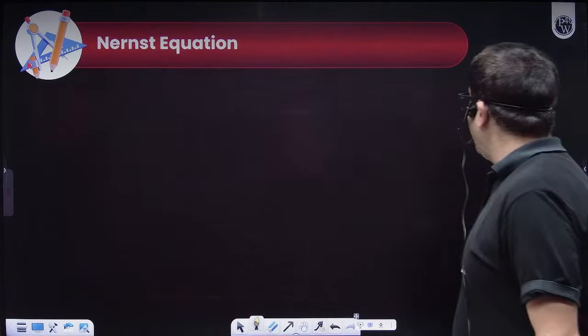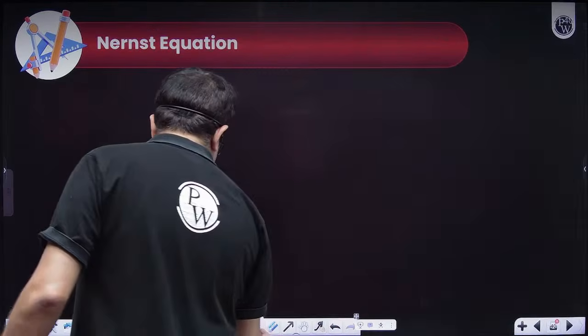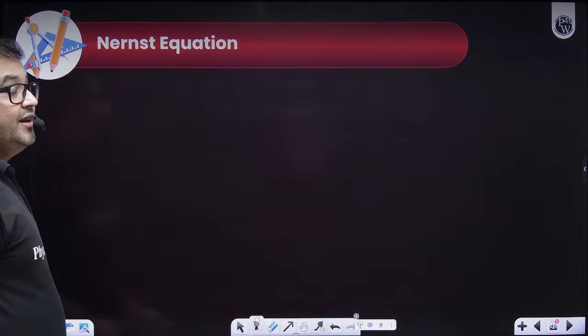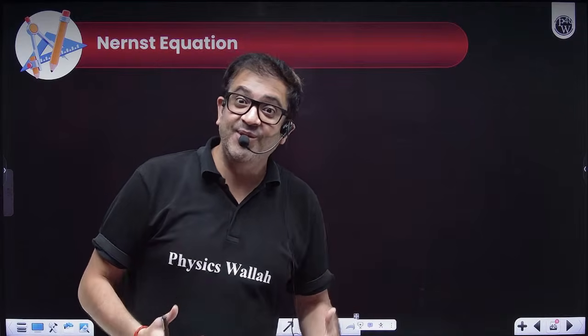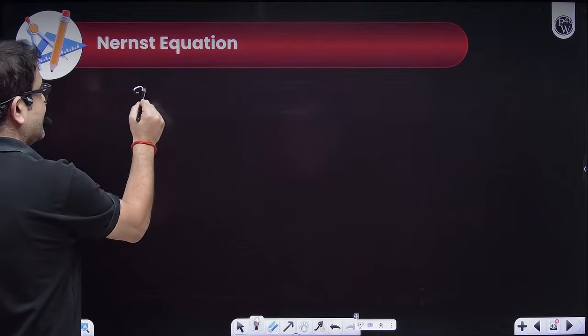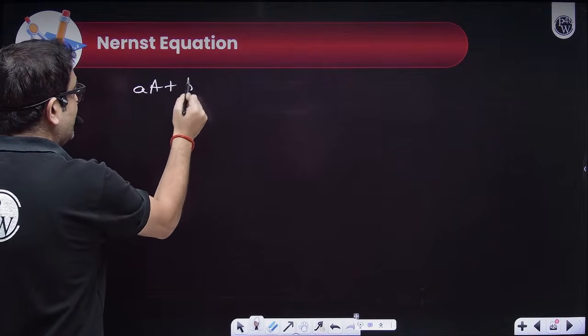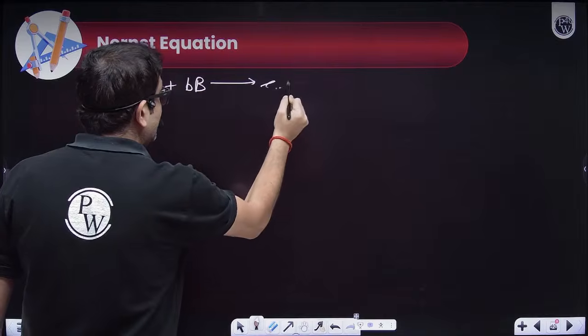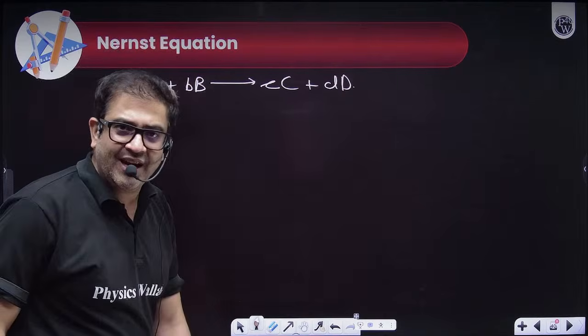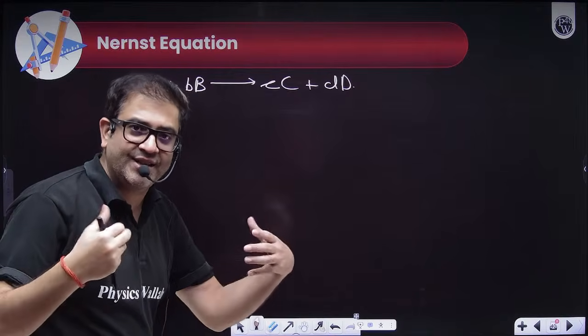Now, sir, talking about the Nernst equation. So let's say, beta, you are having a reaction where the concentration and temperature are changing, then how should you calculate, beta? Just write the reaction. Let's say you have a reaction: a moles of A plus b moles of B forming c moles of C and d moles of D. Let's say this is a reaction that you have got after adding the oxidation and reduction halves.